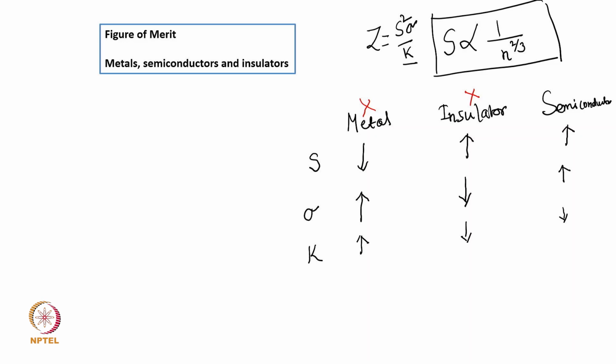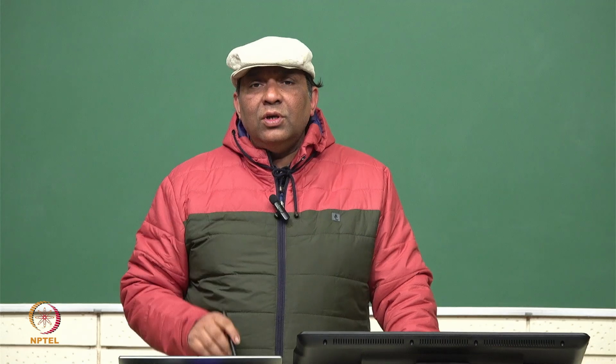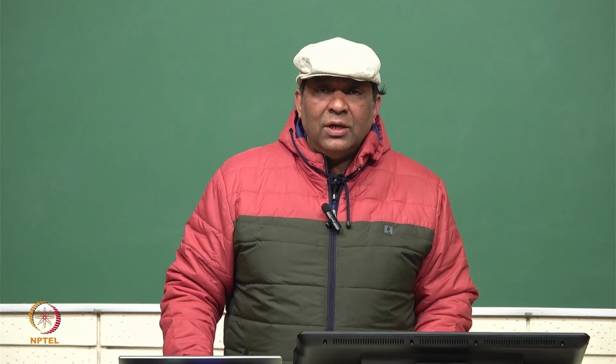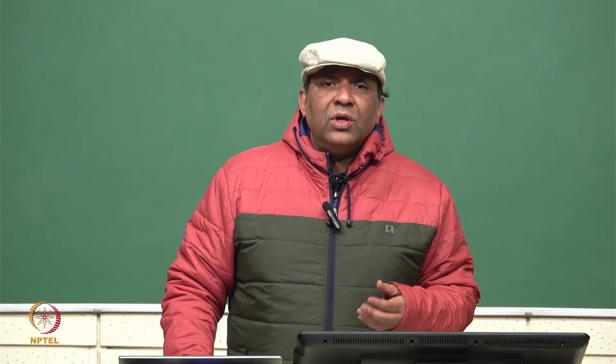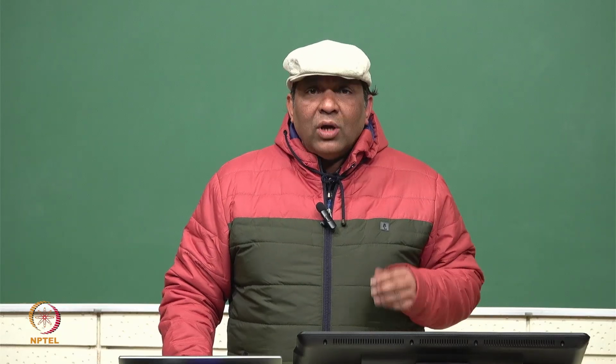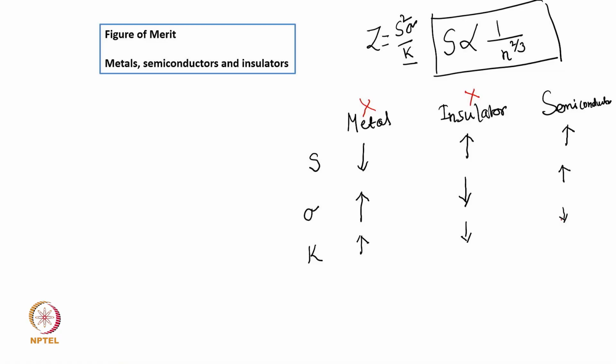As far as electrical conductivity is concerned, for semiconductor it is higher as compared to insulator, so not that low as insulator. And also, if we dope the semiconductor, that is what we will discuss later, how to design a material for thermoelectric generator, we can even increase the electrical conductivity. Now coming to thermal conductivity, this is relatively lower.